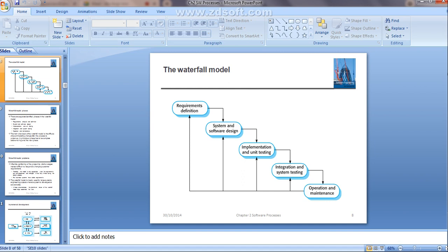So see, after operation and maintenance there are arrow marks. See here, requirement definition, after that system and software design, then implementation and unit testing, then integration and system testing, then operation and maintenance. Once the maintenance is done, again there are arrow marks shown to each and every stage.